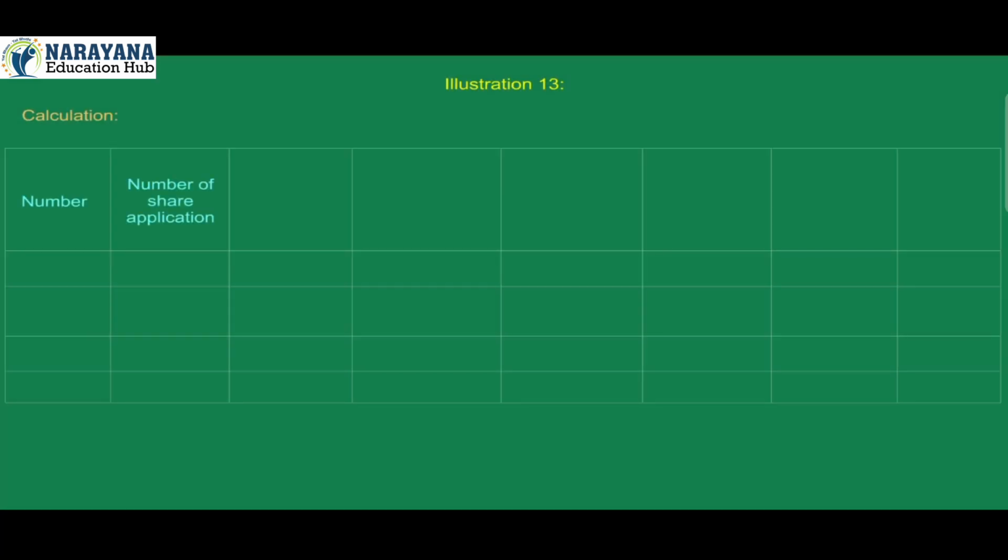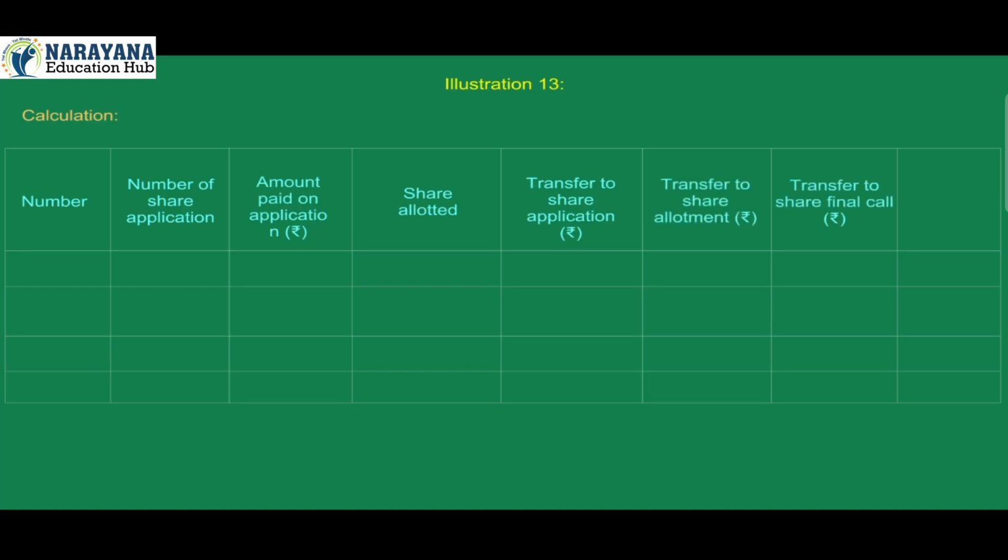Calculation. Number of shares applied, amount paid on application in rupees, shares allotted, transfer to share application in rupees, transfer to share allotment in rupees, transfer to share final call in rupees, amount refunded in rupees. 32,000, 1,28,000. 32,000, 1,28,000.